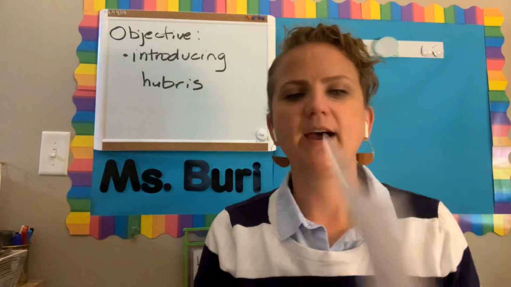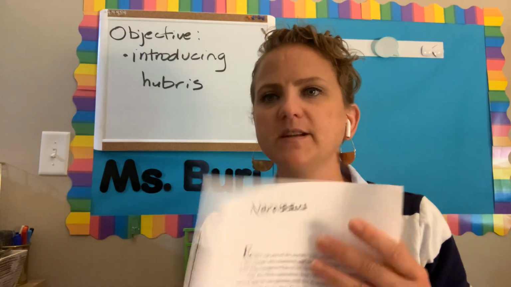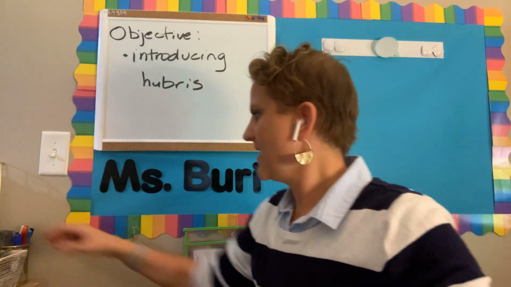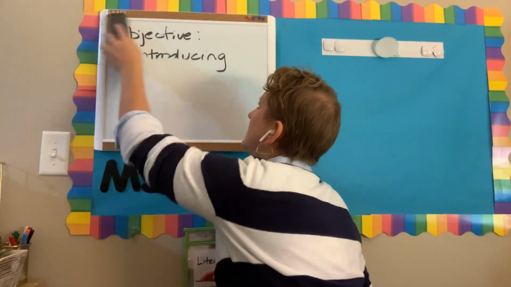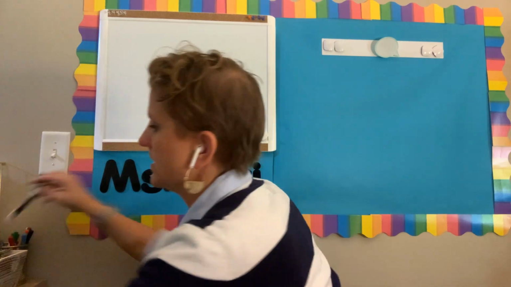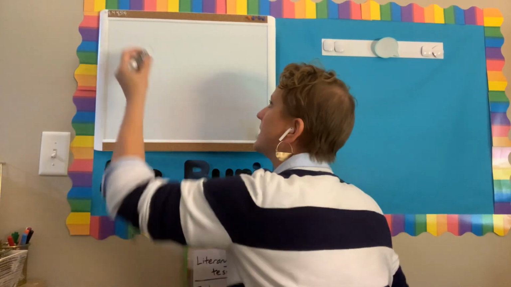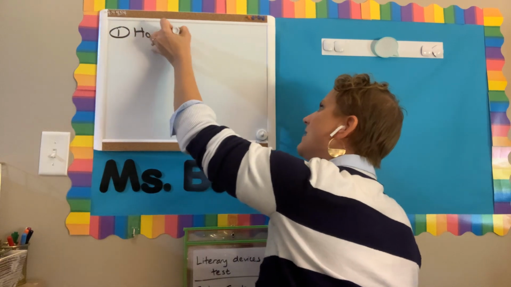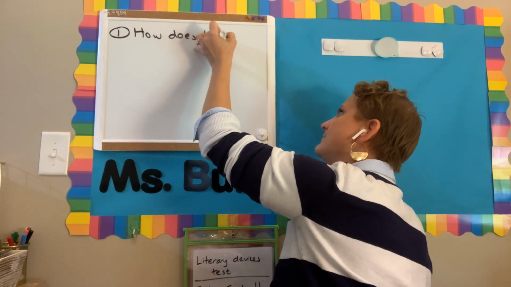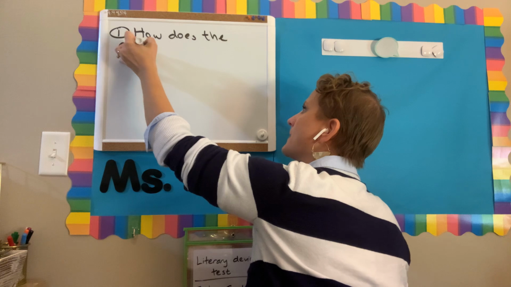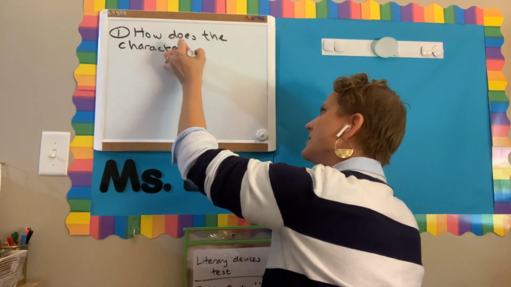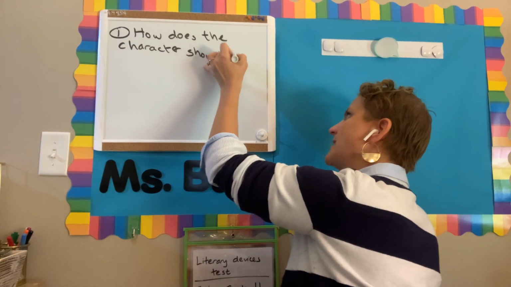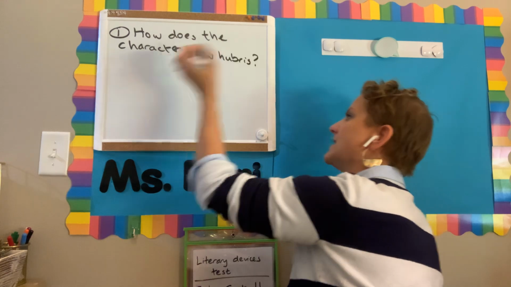So fifth graders, as I mentioned, we're going to be looking at two stories, in fact, of Icarus and Narcissus. And as we're reading through, I want you to be looking for two parts of hubris. So first is, how does the character show hubris? So we kind of talked about three things.